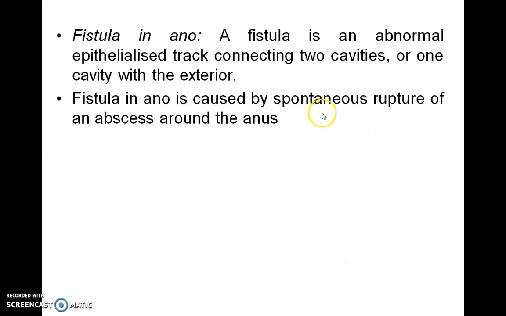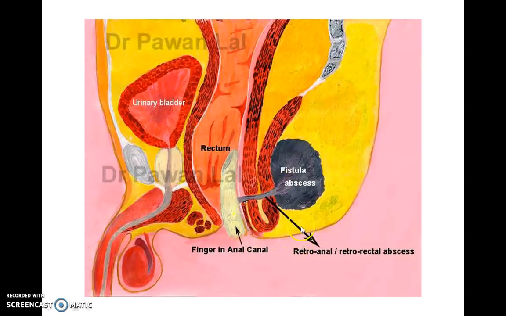Now, fistula in ano. It is an abnormal epithelialized tract connecting two cavities or a cavity with the exterior. Fistula in ano is caused by spontaneous rupture of an abscess around the anus. See, this figure shows the abscess. This is present behind the anal canal, that's why it is called a retroanal abscess. This abscess is opening into the anal canal, as shown over here.